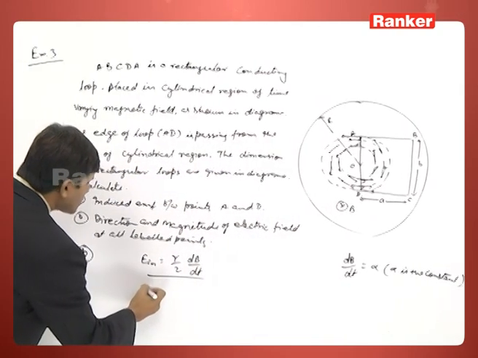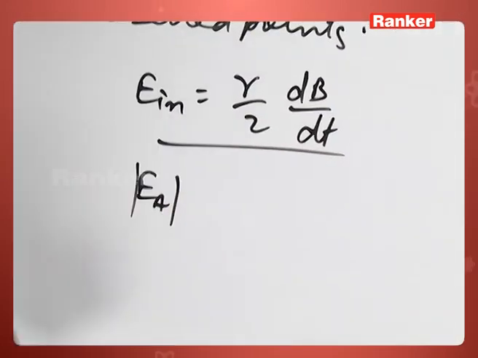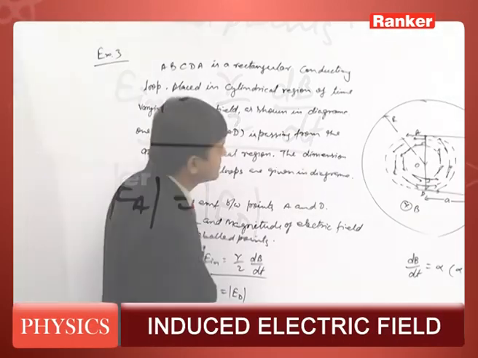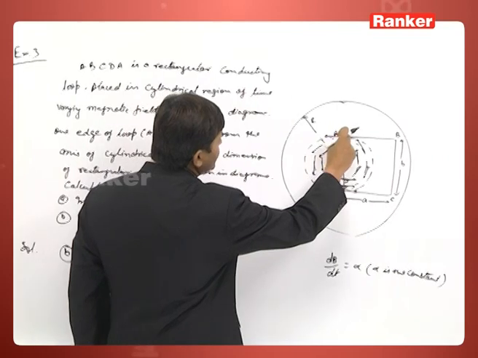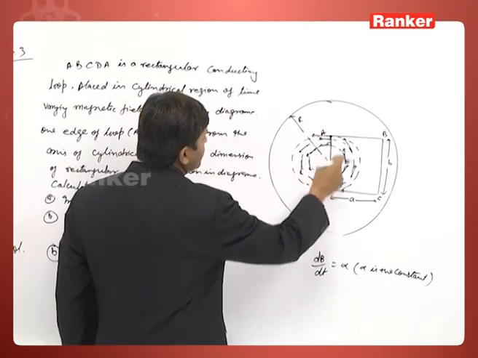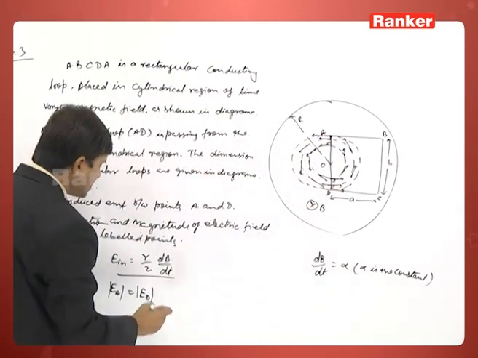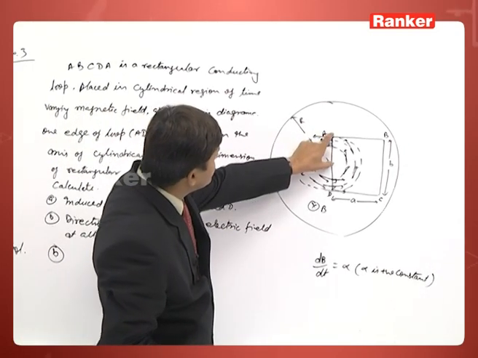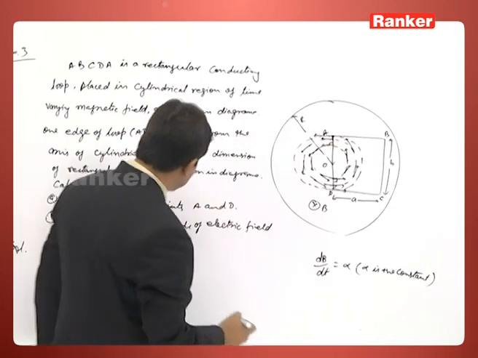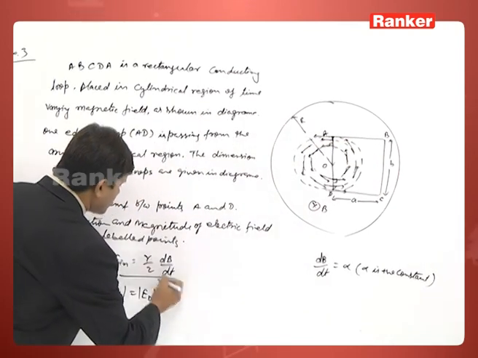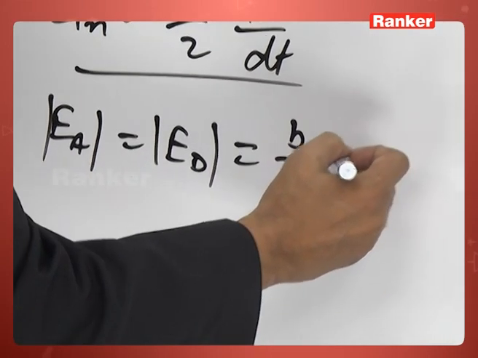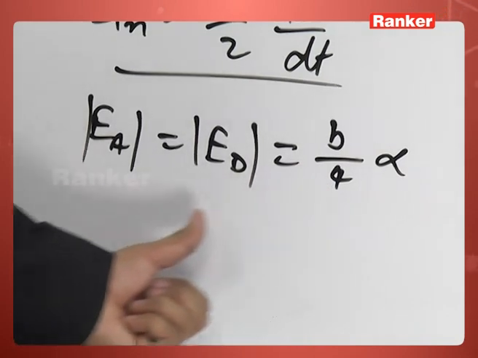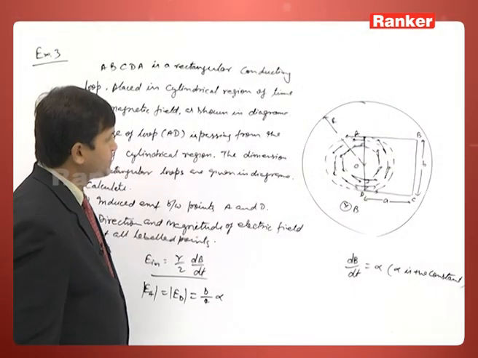So, the magnitude of the electric field at point A is the same as at point D, but the directions at A and D will be just opposite to each other. The radius is equal to B by 2, so B by 2 into 1 by 2, B by 4 into alpha. This is the magnitude of the electric field at points A and D.